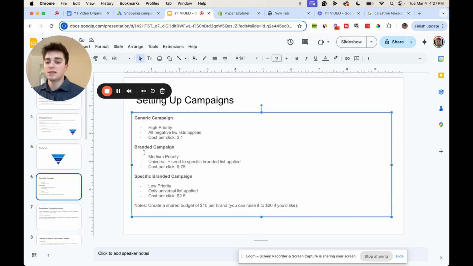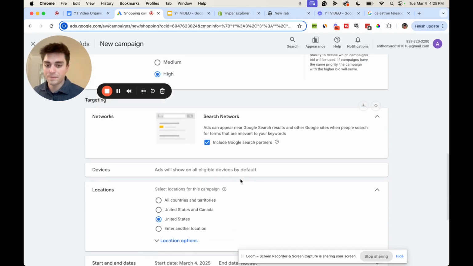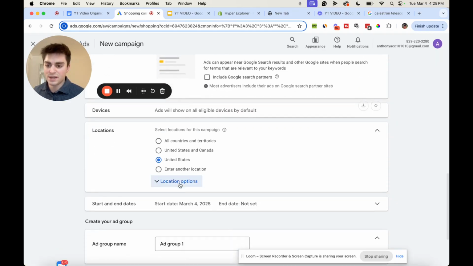So we want to prioritize this, and then we're going to add negative keywords to this campaign so it feeds through here, okay? This will make more sense in a second. I'll show you exactly how it works. So, we're going to do high for our generic campaign, okay? Search network, shut that off. United States for your locations.